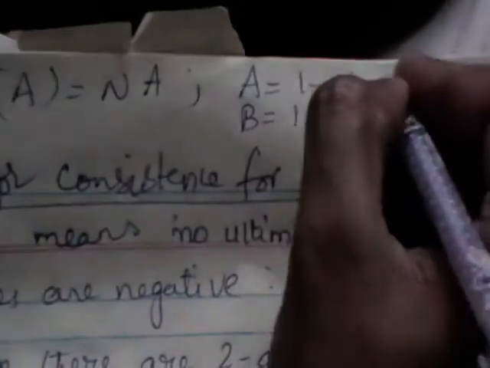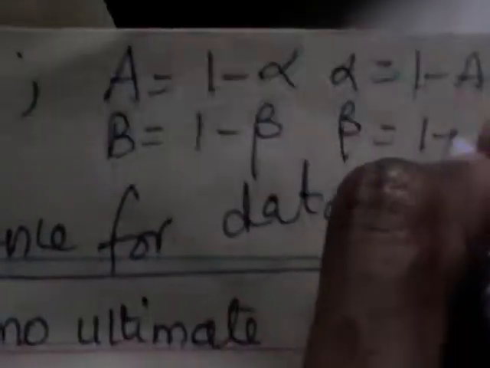Try to recall the formulas: (A) is equal to n into A, and alpha is equal to 1 minus A, beta is equal to 1 minus B. In a similar way, first I considered A beta and wrote it as class into n, where A is positive and beta is negative. The negative is substituted with 1 minus B, and then I multiplied all the terms.